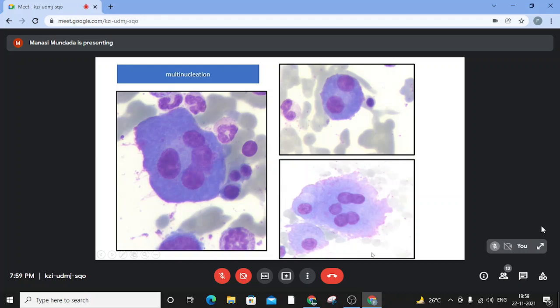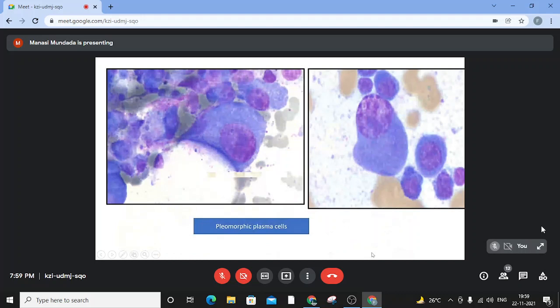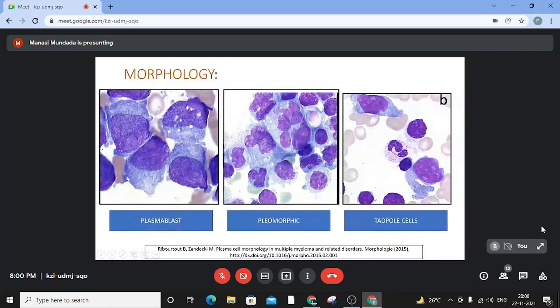So what are the features of an atypical or abnormal plasma cell? These very enlarged cells showing pleomorphism, with prominent nucleoli. The plasmablast: these cells show a moderate NC ratio. The nucleus is enlarged. See the chromatin; it is so much like a blast, a myeloid blast that you see. Very fine, reticulated, homogeneous chromatin, and there can be conspicuous nucleoli at times. The perinuclear halo is gone. Overall, the cell size is enlarged. So this is a plasmablast.